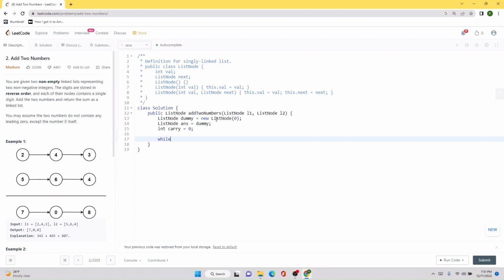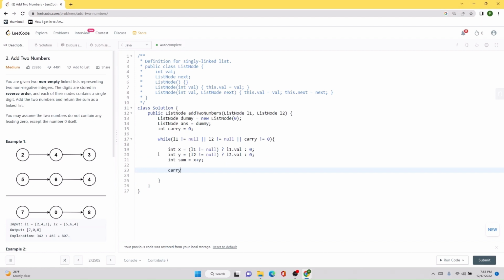Now we are going to run our while loop, and inside our while loop we are going to keep on running until we have values in either L1 or L2, or the value of carry is not 0. Inside the loop, first of all, because these are list nodes, we will have to create two integer variables called x and y, where we will store the value of the subsequent list 1 and list 2 variables if they are not null, and if they are null, we are going to store their values as 0. We are also going to initialize a variable called sum, and we are going to do x plus y.